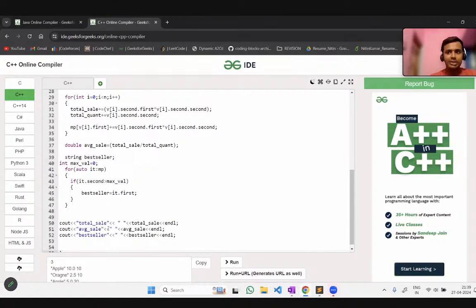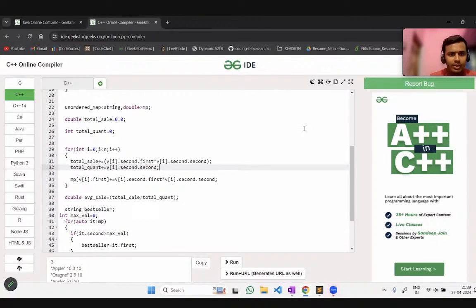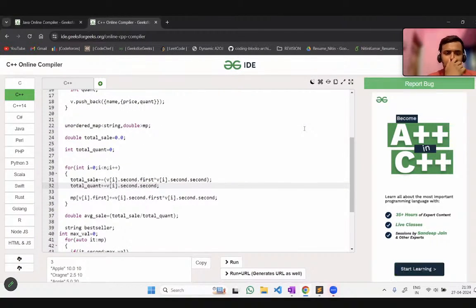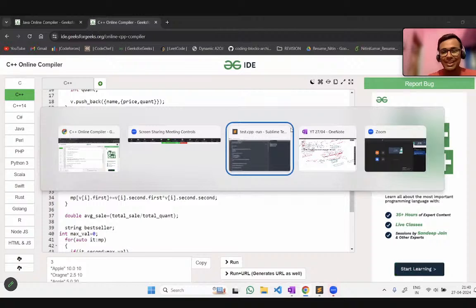Why is this happening? Let me see. I think I've made a simple mistake. In the total sale, the garbage value is being collected. Yes, I got to know, thank you for correcting this.